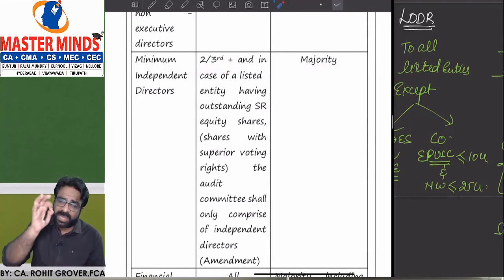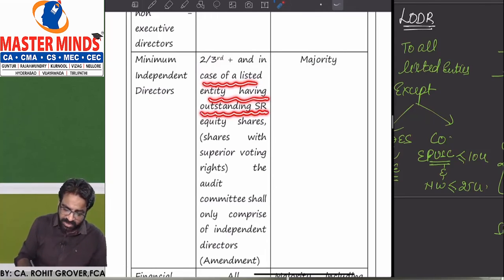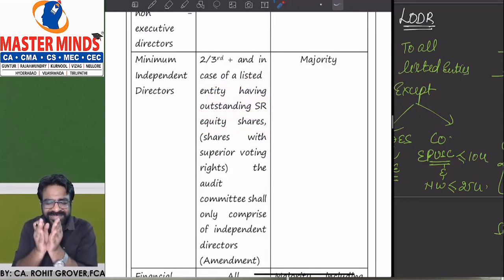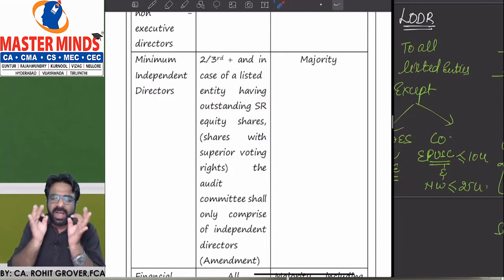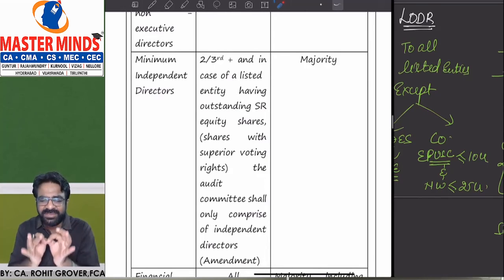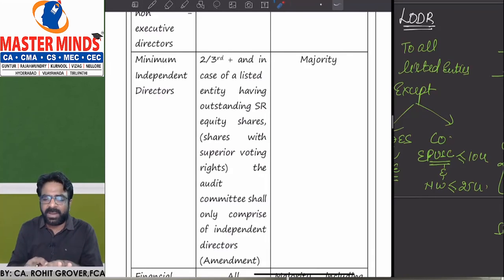Right or not? Now there is one amendment here. In case of those listed entities having outstanding superior right equity shares, the audit committee of those listed companies shall comprise only independent directors, not 2/3.